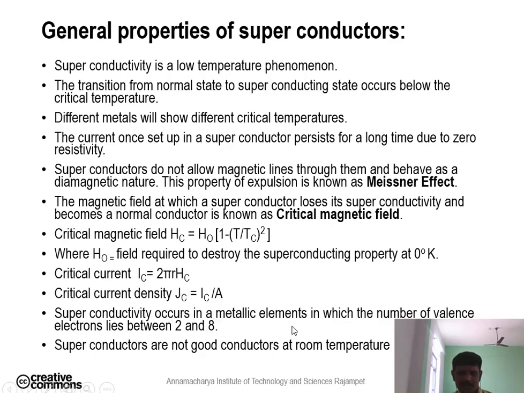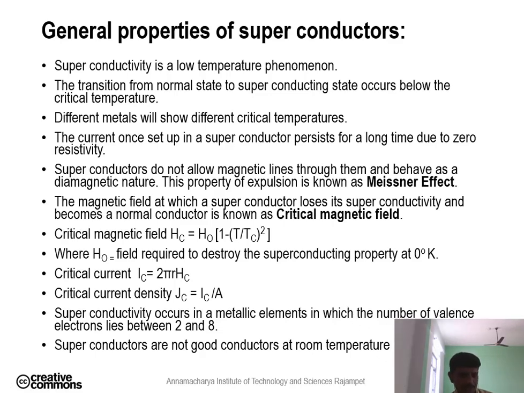Superconductivity occurs in metallic elements in which the number of valence electrons lies between 2 and 8 only. Superconductors are not good conductors at room temperature. So these are a few general properties of superconductors.